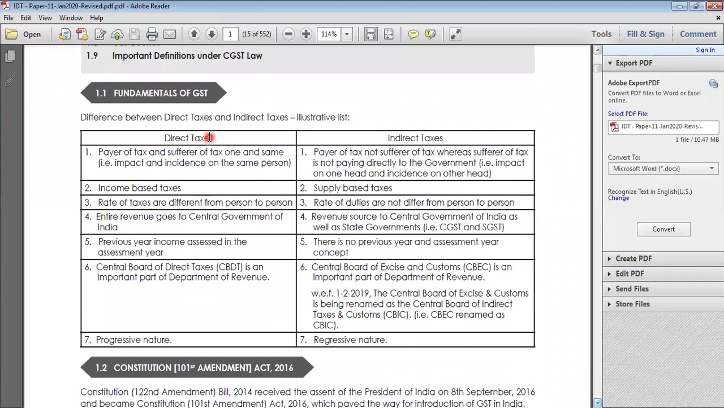So we are just discussing direct tax and indirect tax. Direct tax is income based, and this one is supply based. Also it is from one person to another person. This depends upon the previous year income concept. There is no previous year income concept here. This is the Central Board of Direct Taxes, and this is CBIC. I missed this one. Okay, so this is the scenario. Next,